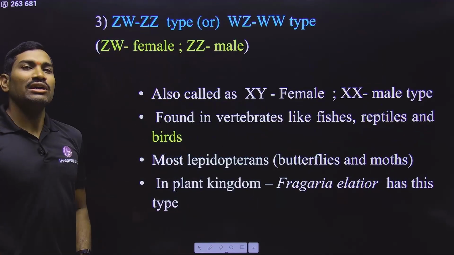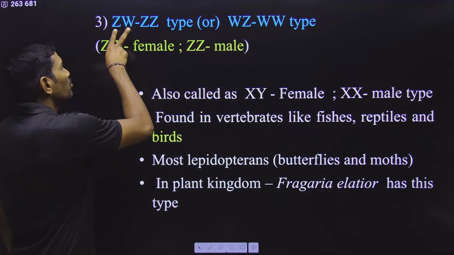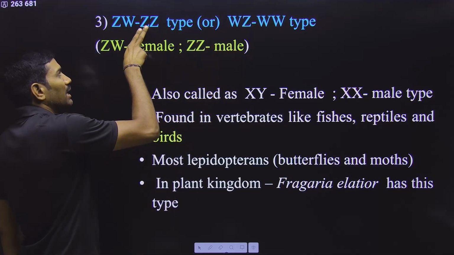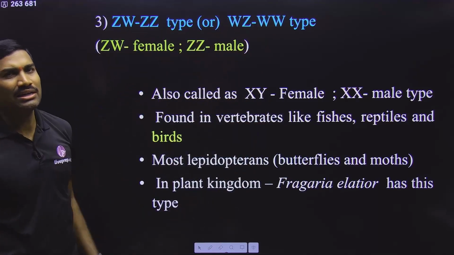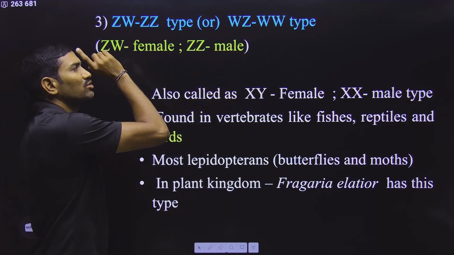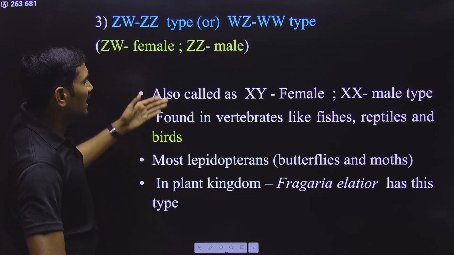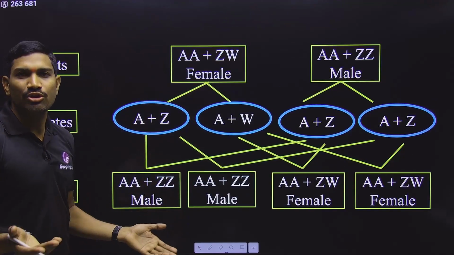Next one is ZW-ZZ type. The same thing is also called as WZ-WW type. The thing is, two different types of sex chromosomes are present in the female and two same types of sex chromosomes are present in the male. This is what the meaning. Anyhow you can write it, but in the answer they give the first one, so please follow the first one. Okay, so here we are writing like this, and this generally we are observing in the case of birds, and this is exactly opposite to the human condition.